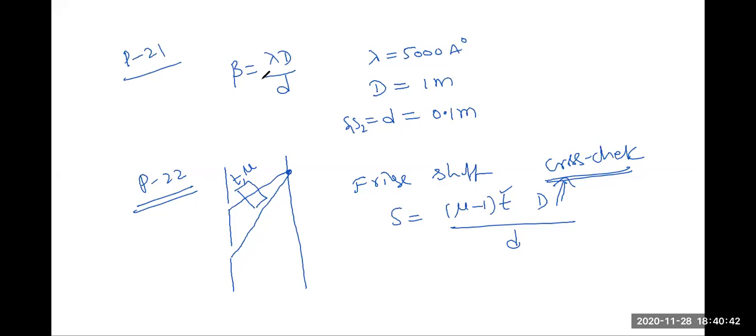Yeah, go for the next question. When one of the beams is introduced, the formula will be changed. Yeah, go for the next problem.